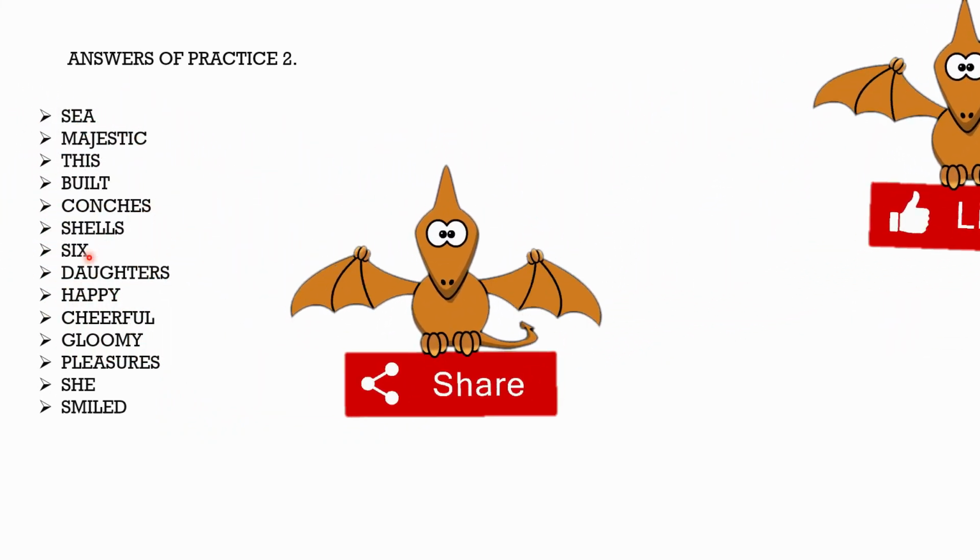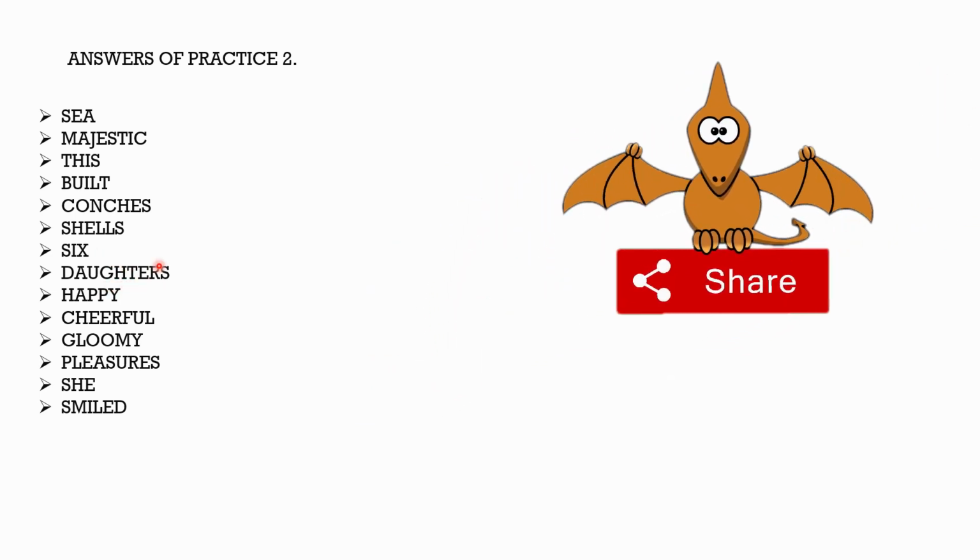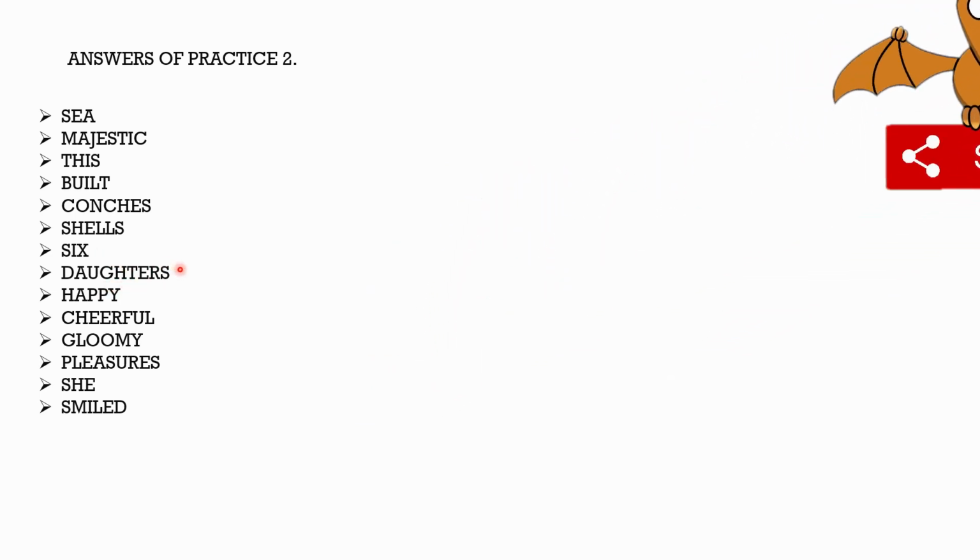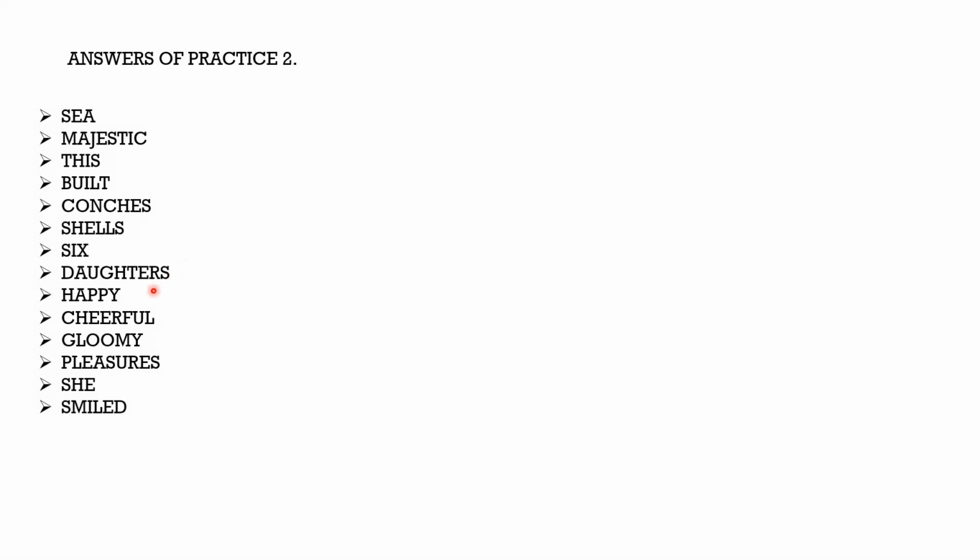The sea king had 6 daughters. 5 of his daughters were always happy and cheerful. Okay, but the 6th daughter was always unhappy and gloomy, gloomy. In spite of having all the pleasures and comforts of life, she never smiled. Okay, these are the perfect answers of practice examples 1 and 2.